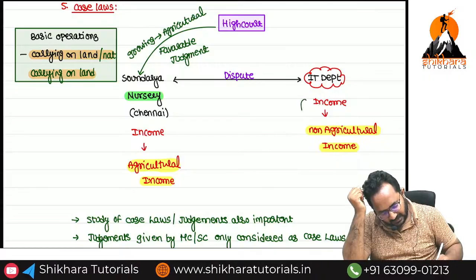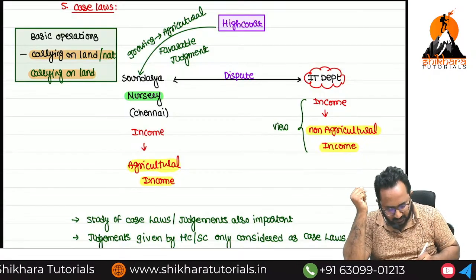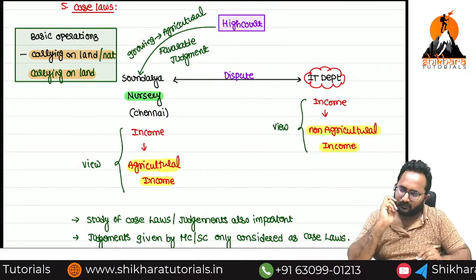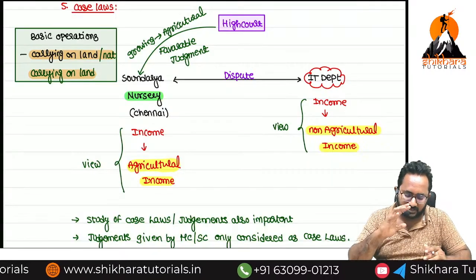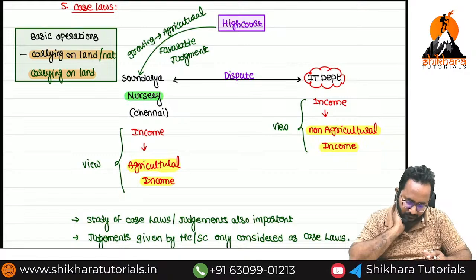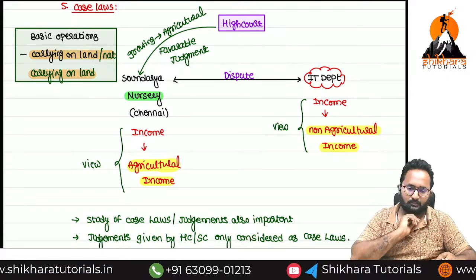Department view is nothing but what? Department view is nothing but non-agricultural income. SSE view is nothing but what? Agricultural income. Finally, who got a favorable judgment? SSE only. Clear?